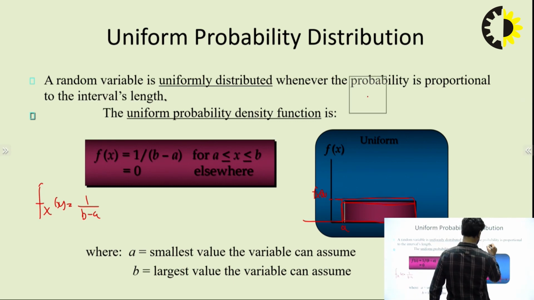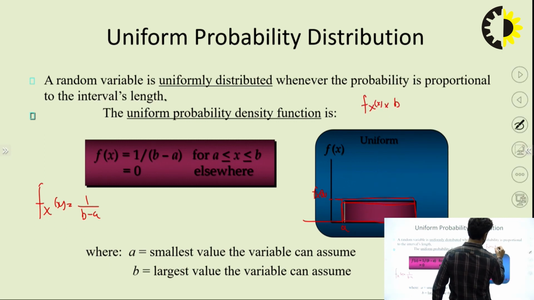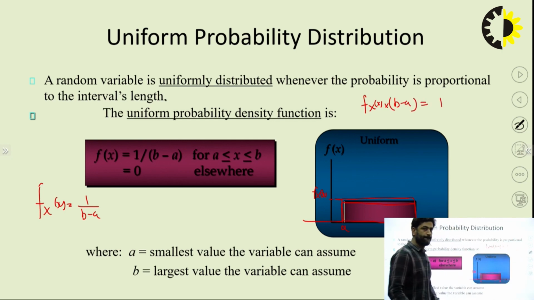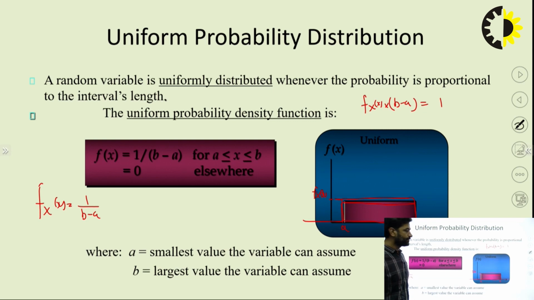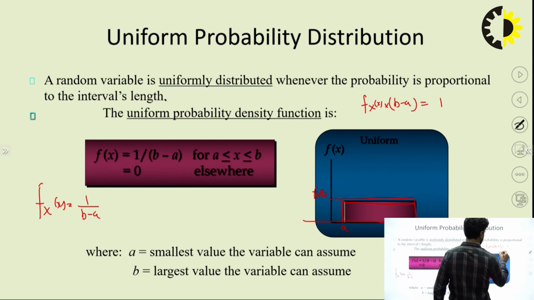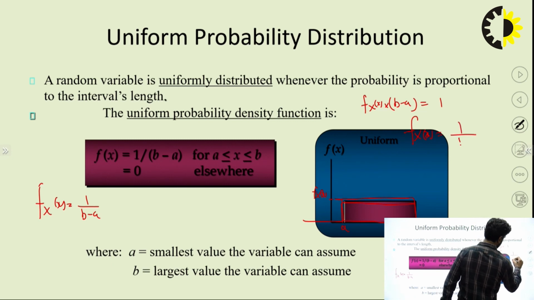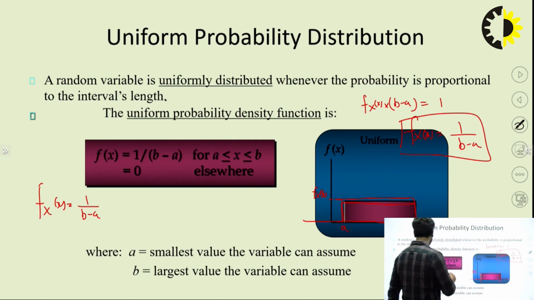So f(x) multiplied by b minus a will be equal to 1, right. Now the PDF is 1 upon b minus a, as we have mentioned here.